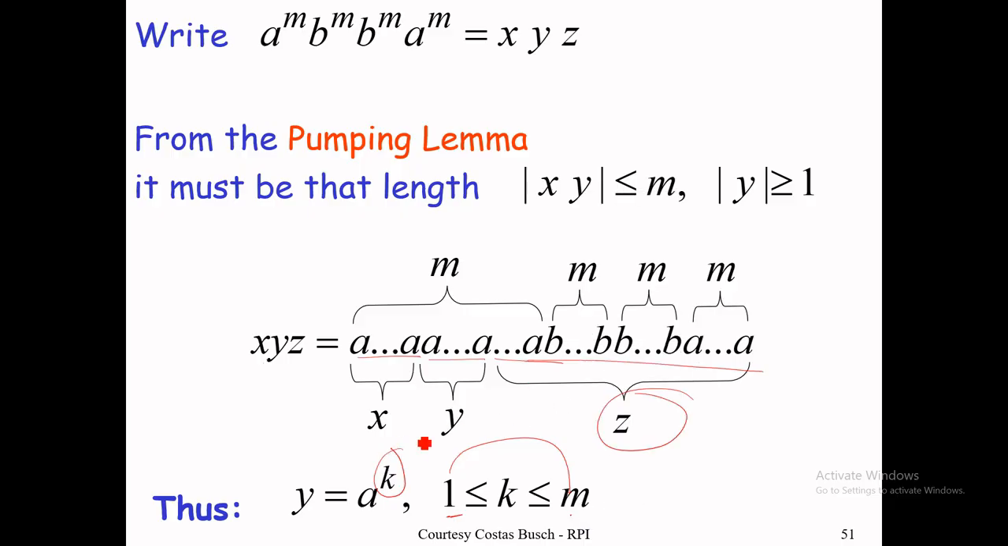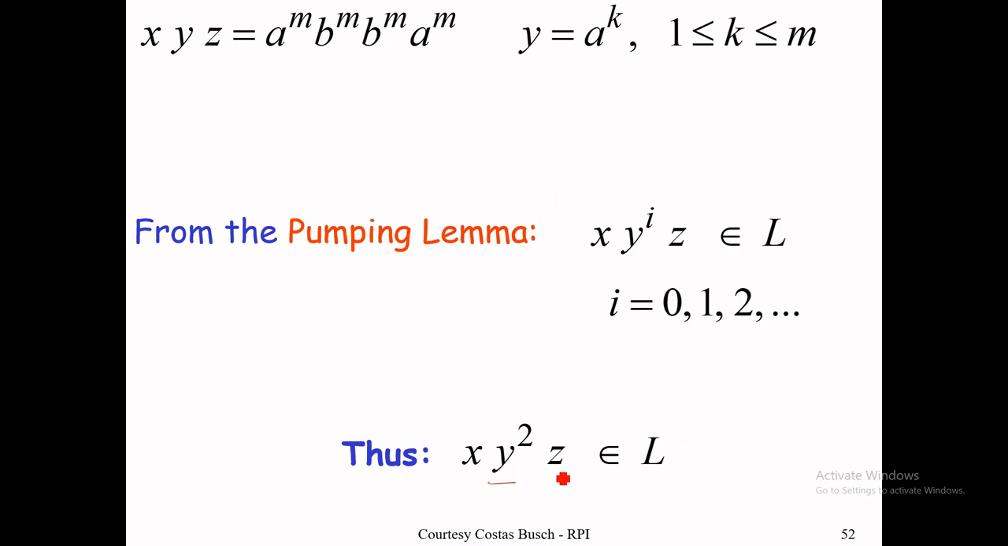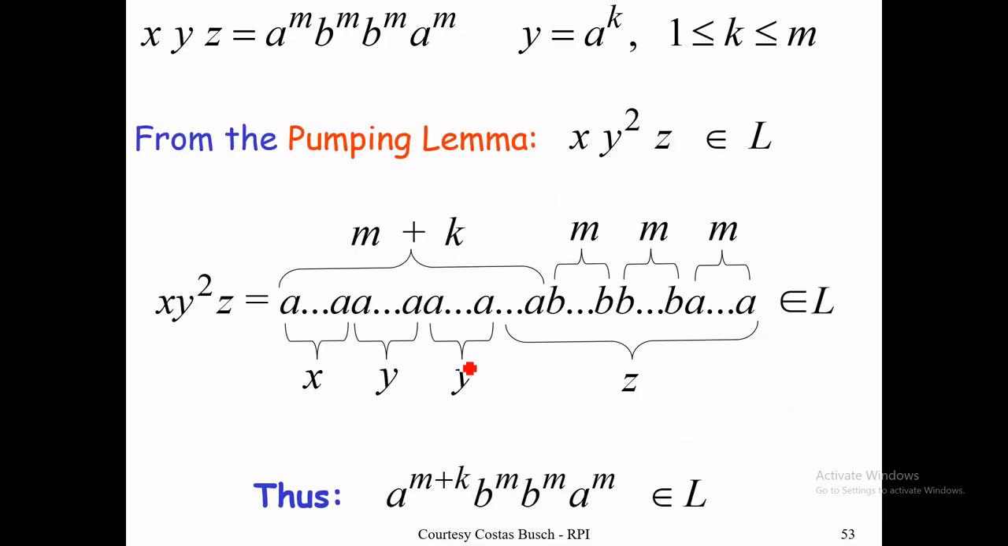So we know that xyz belongs to L. We know that this is true. Then xyyz should also belong to L. If we substitute y squared, then the number of a's will be increased by k, so m plus k, where the number of a's in the last part is m. They should be the same length, but they are not equal.